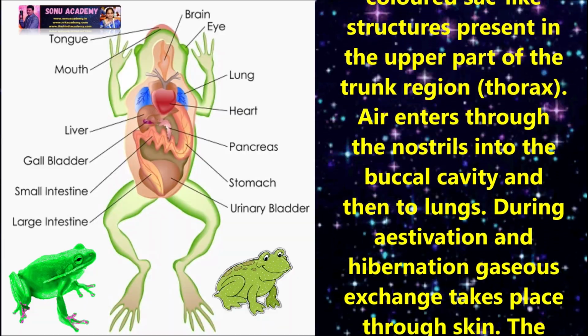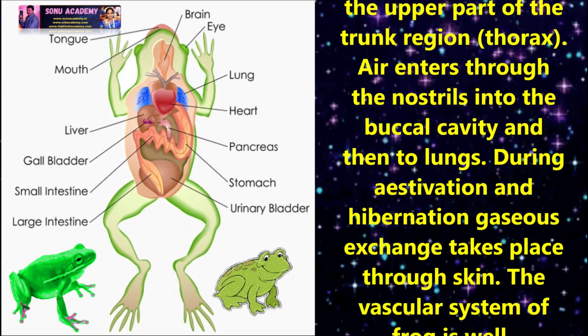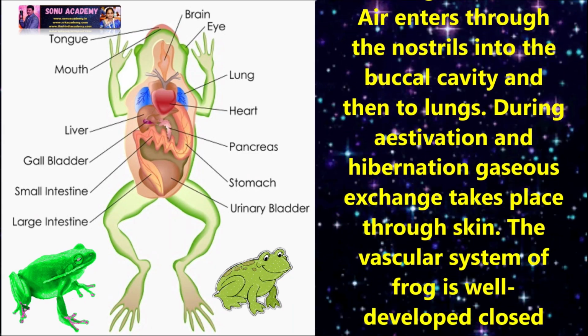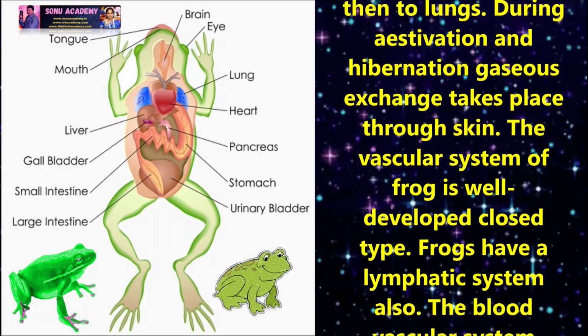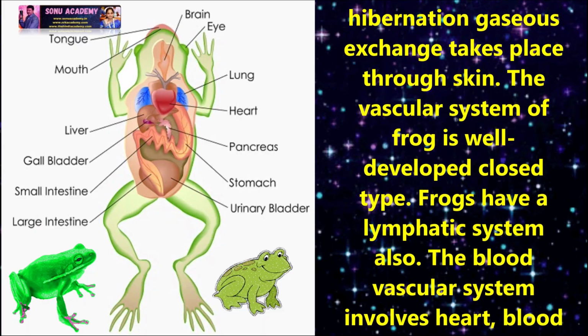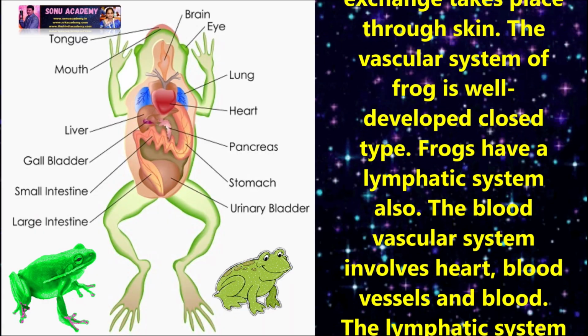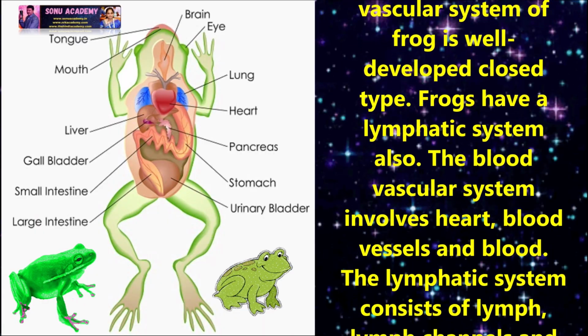The vascular system of frog is well developed, closed type. Frog has a lymphatic system also. The blood vascular system involves heart, blood vessels and blood. The lymphatic system consists of lymph channels and lymph nodes.